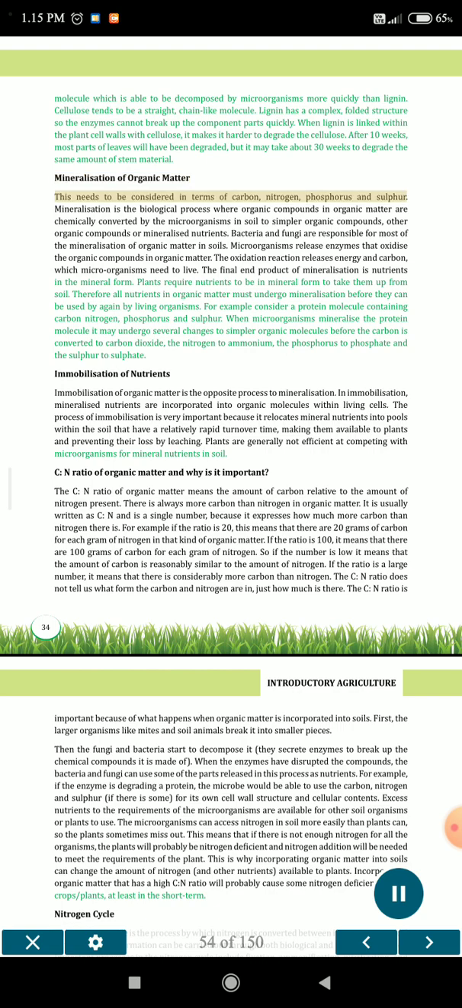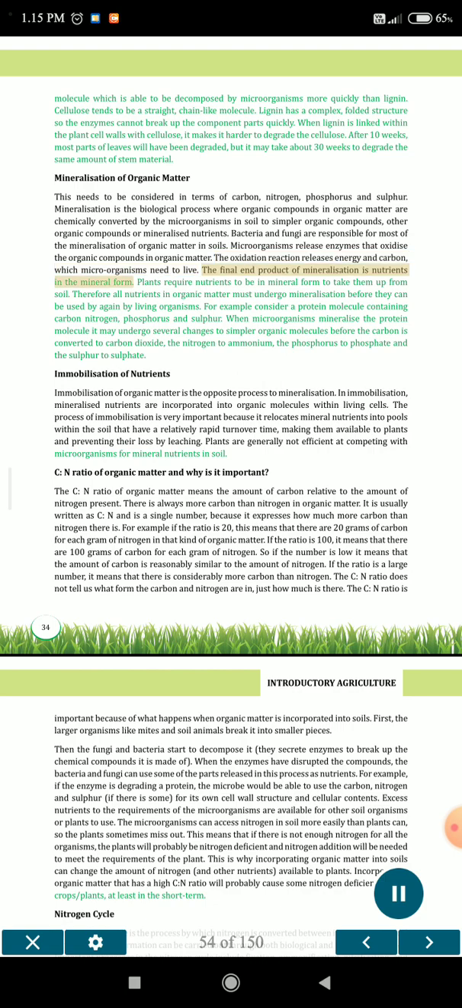Mineralization of organic matter. This needs to be considered in terms of carbon, nitrogen, phosphorus and sulfur. Mineralization is the biological process where organic compounds in organic matter are chemically converted by the microorganisms in soil to simpler organic compounds, other organic compounds or mineralized nutrients. Bacteria and fungi are responsible for most of the mineralization of organic matter in soils. Microorganisms release enzymes that oxidize the organic compounds in organic matter. The oxidation reaction releases energy and carbon, which microorganisms need to live.